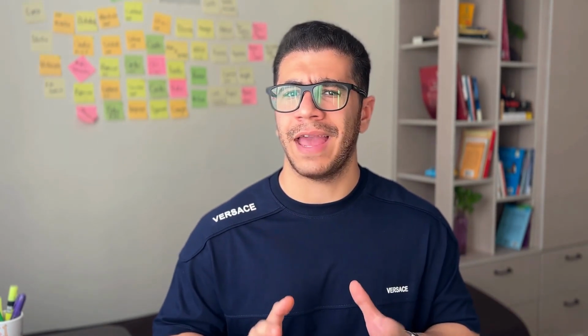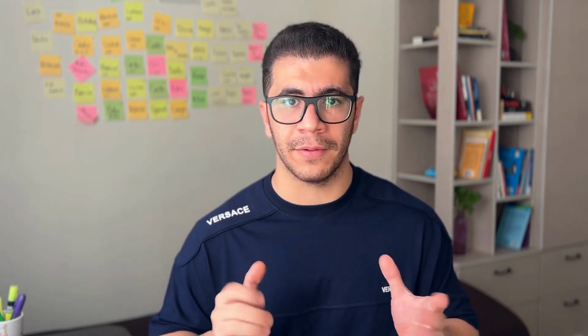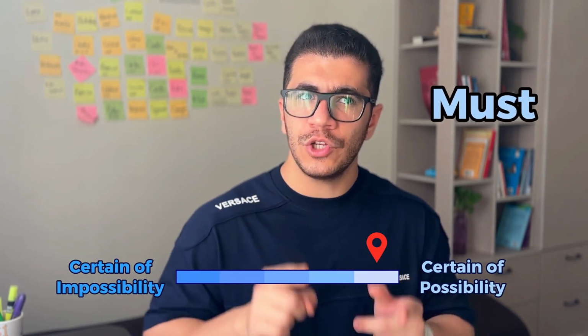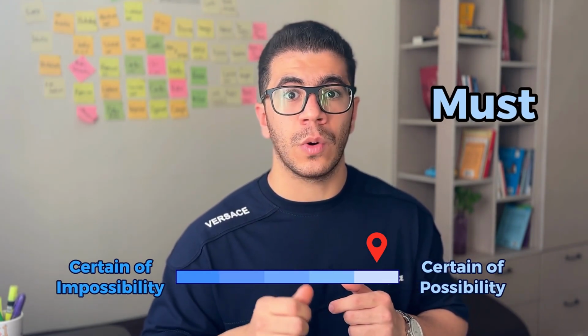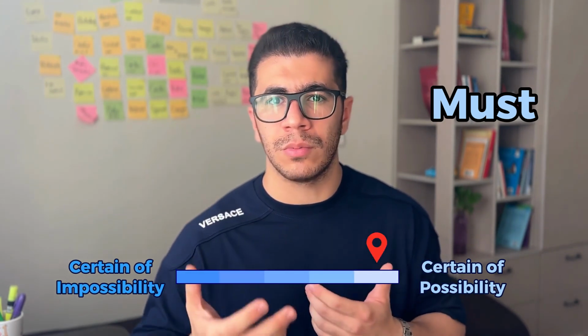Okay, now I think we had enough explanation on the matter, and now let's go for some more real-life examples of the topic. Okay, first word on the list, must. You actually use this modal of deduction whenever you are certain about something or you are 100% sure that something is true or it's very probable to happen.